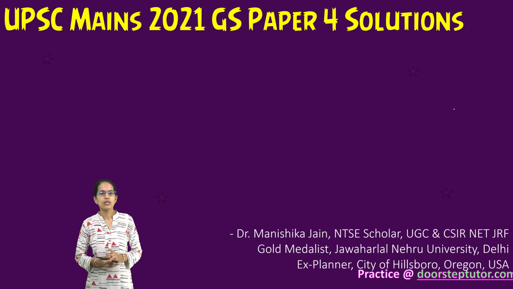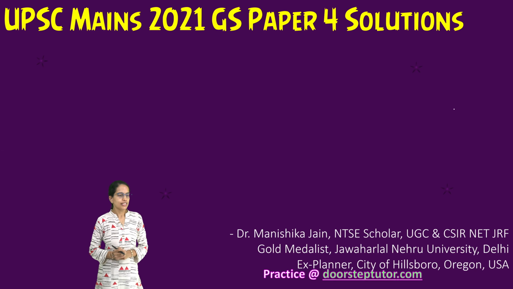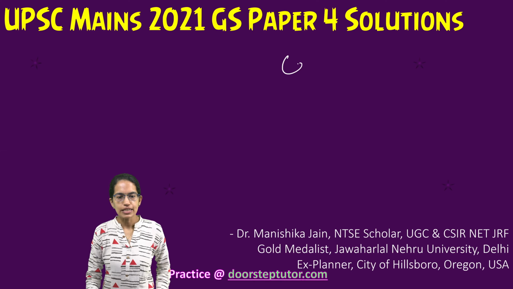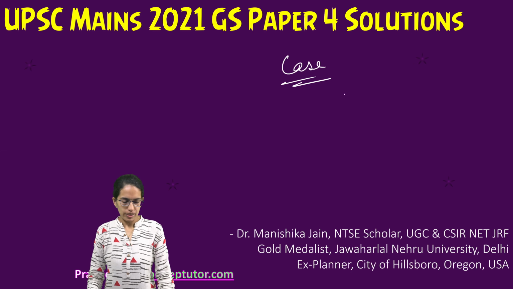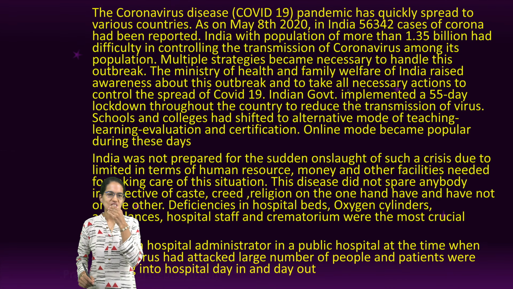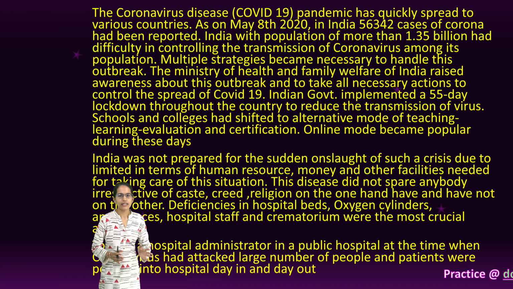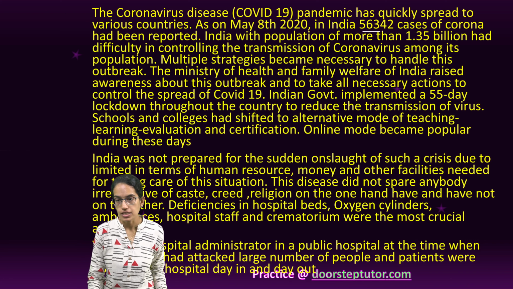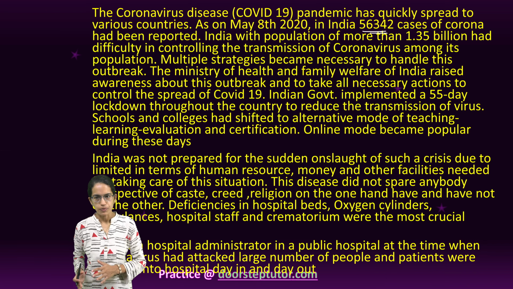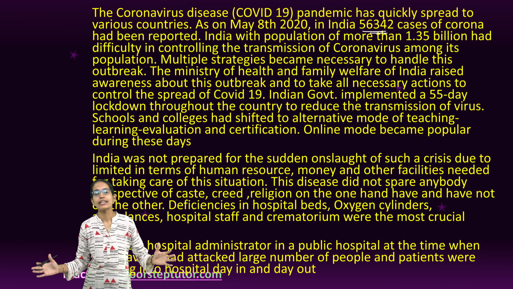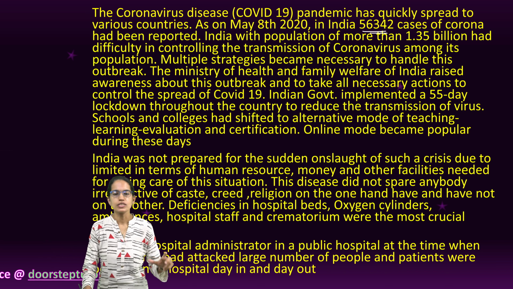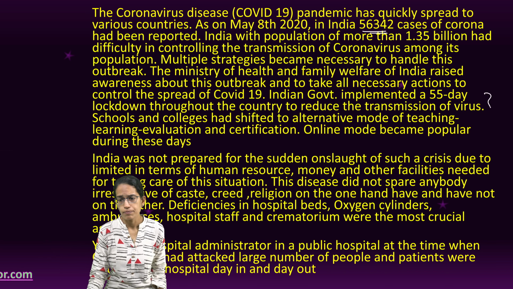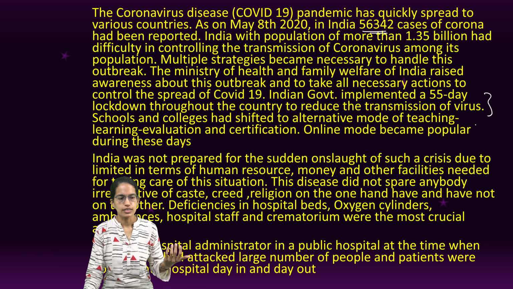Welcome. In this section of GS Paper 4 Solutions, let's talk about one of the major case studies which was in the 2021 paper. Now, this case study is about the COVID-19 pandemic, and on one of the days it was reported that 56,000 cases of corona had been reported. Now, with limited health infrastructure, it was definitely a burden. Government implemented a lockdown throughout the country.